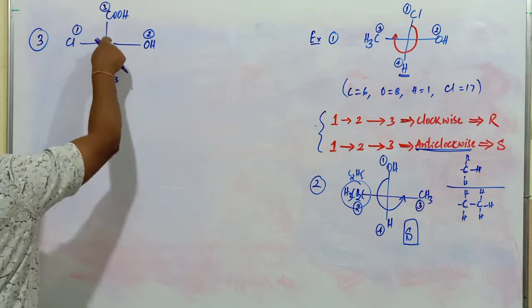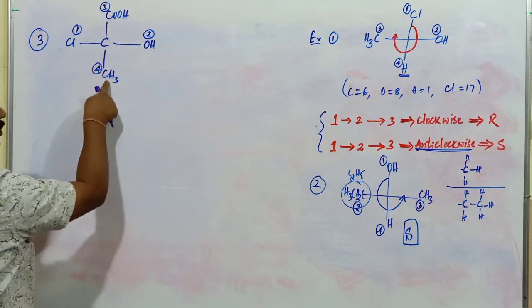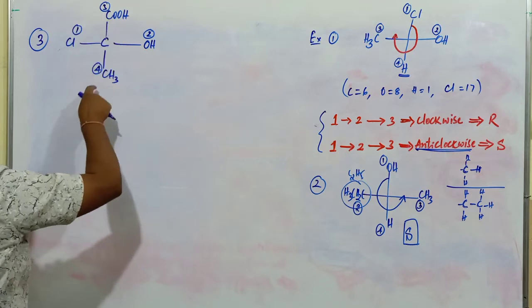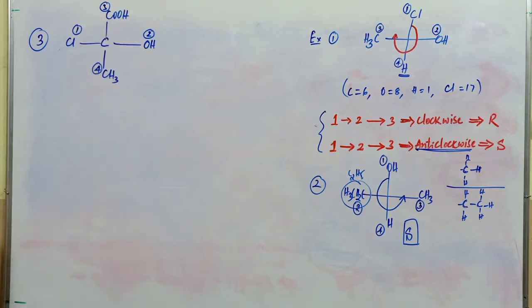Here both the atoms are found to be carbon, but one is connected to hydrogen and the other is connected to oxygen. So this will be a third priority, and this is going to be a fourth priority. That is the lowest priority.